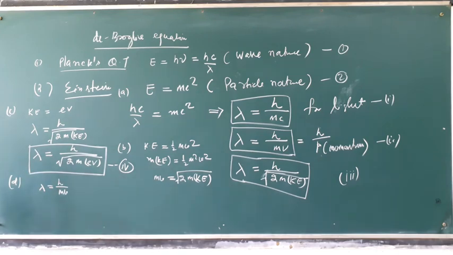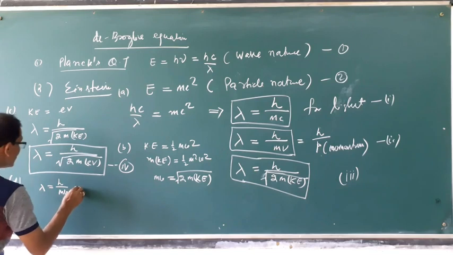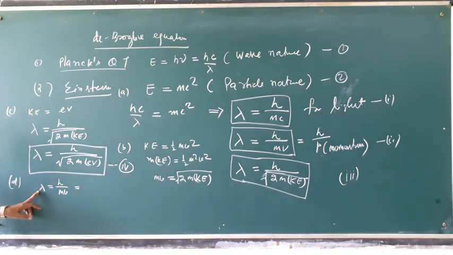But as per Planck's quantum theory, nu is equal to v by lambda. Nu is the frequency. Frequency is equal to velocity by wavelength.